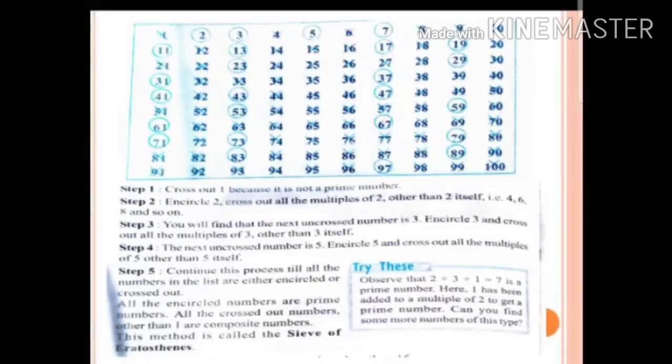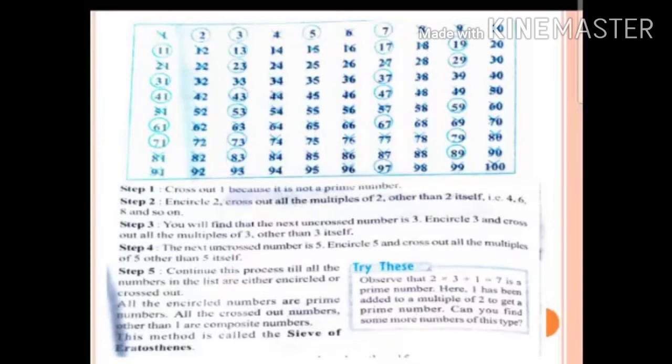And here Eratosthenes has given a small, easy method for you to find prime numbers from 1 to 100. All the prime numbers from 1 to 100 can be listed out in an easy method. Look at this picture here. This picture will show you clearly. First, let us start the working. We will strike out 1 because 1 is neither a prime number nor a composite number. We will encircle 2 and encircle 3. And we will encircle 5 and encircle 7 because these 4 we know previously itself.